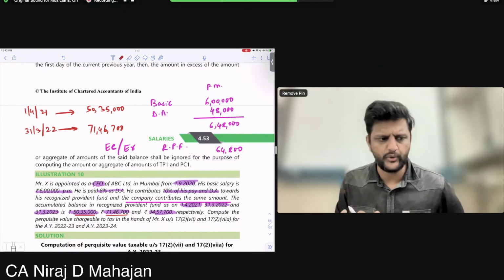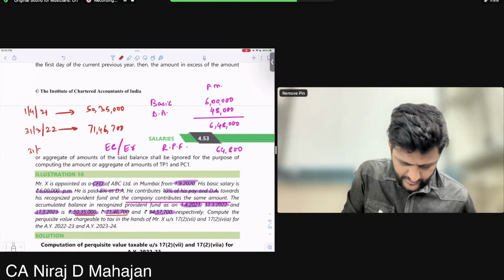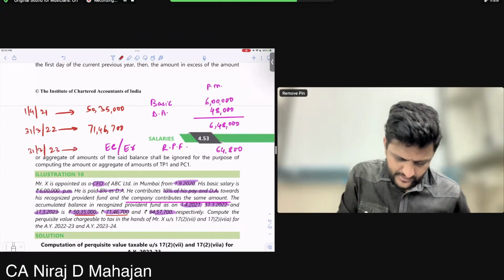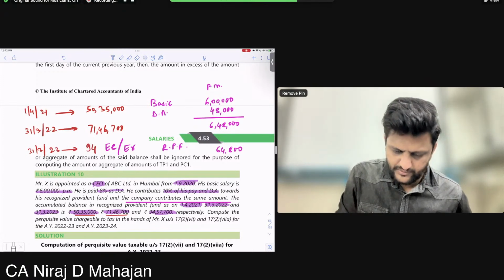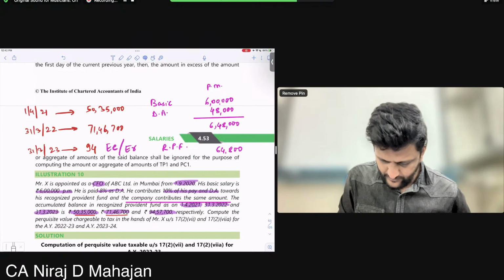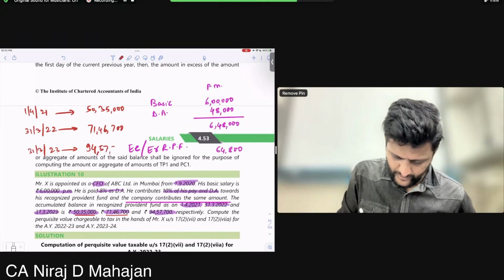Similarly, I can also get for 22-23 average fund balance, because I have the 31/3/23 figure also, 94 lakhs 57,700. Okay till here, all of you? Fine.